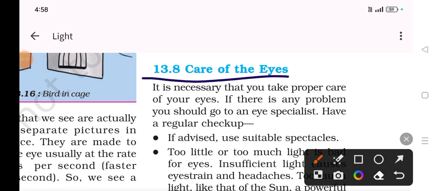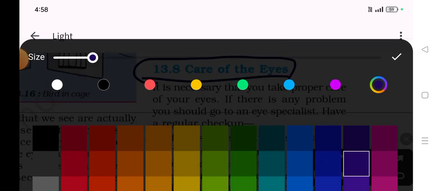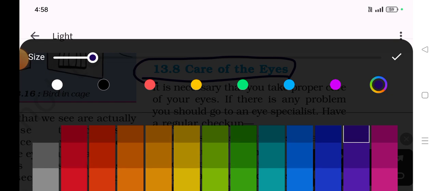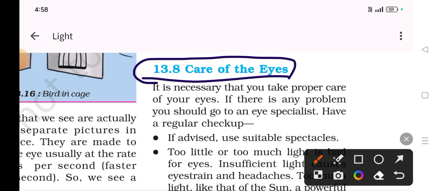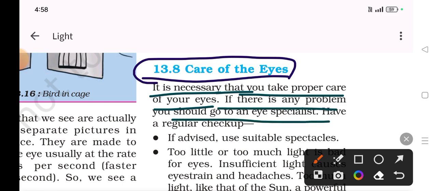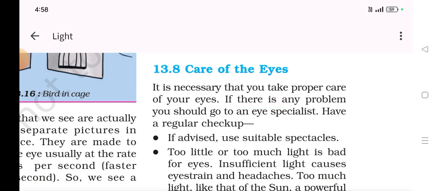Care of eyes. So why should we take care of eyes? Already eyelids are provided to us, but it is necessary that you take proper care of your eye. If there is any problem, you should go to an eye specialist and have a regular checkup.